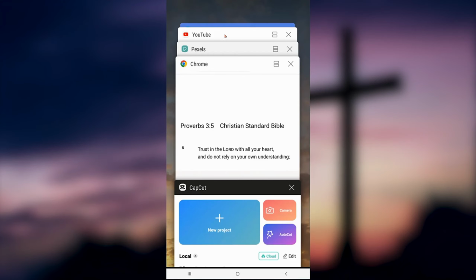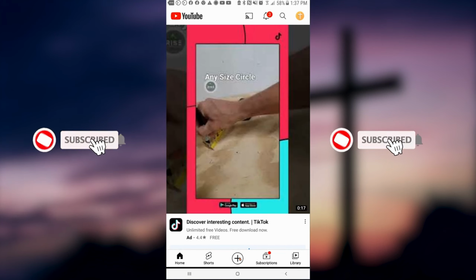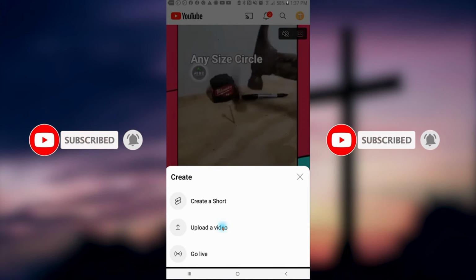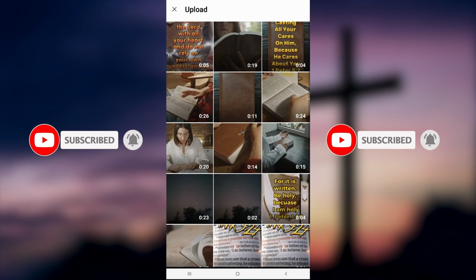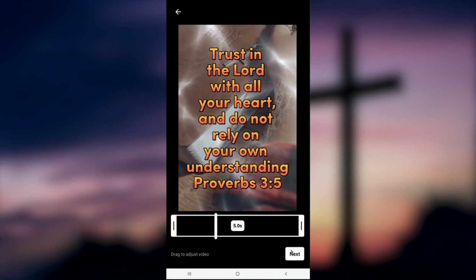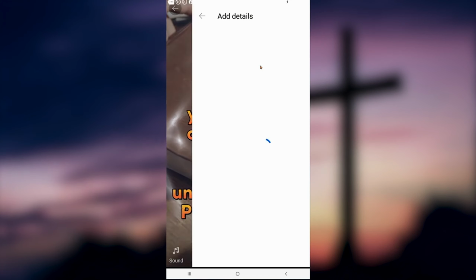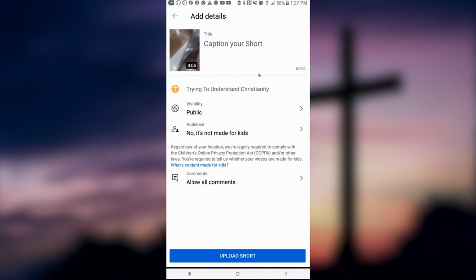We're going to go ahead and go over to YouTube. And once it gets pulled up, you're going to go down here to this little plus sign. You're going to click on it, and then you're going to go to upload video. And you're going to look for your video. Go ahead and click on it. It's going to play it for you one more time to make sure you like it, or two more times, excuse me. And you're basically just going through and clicking next because we've already done all the video editing.